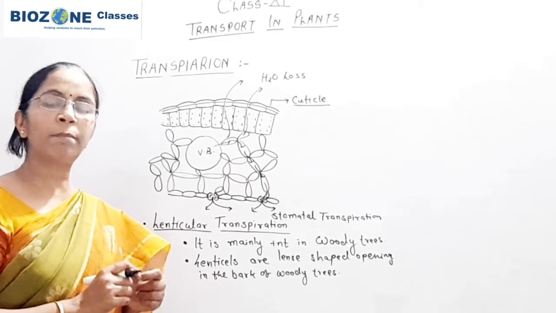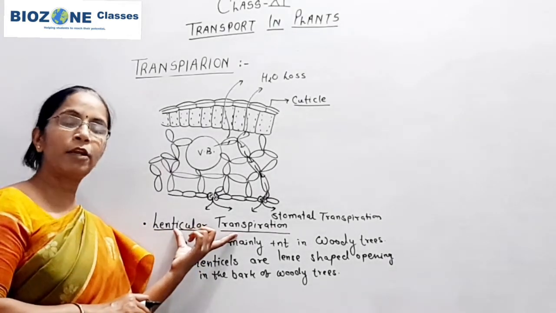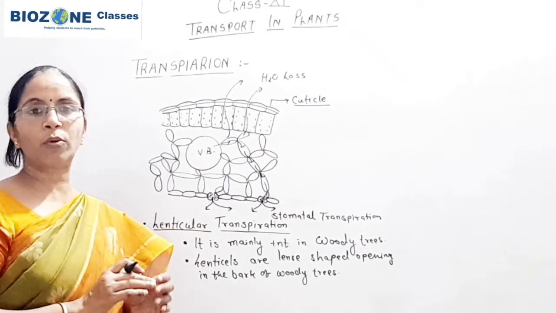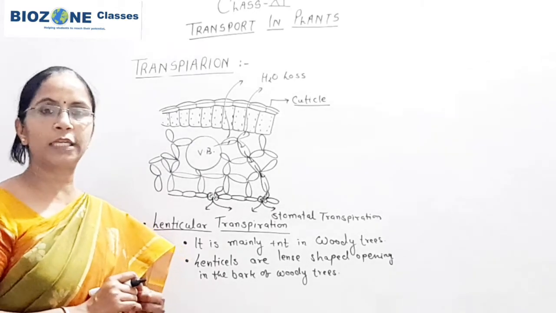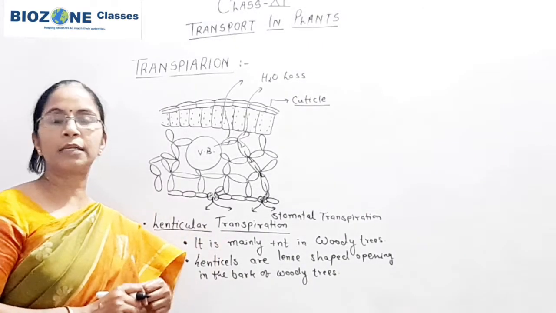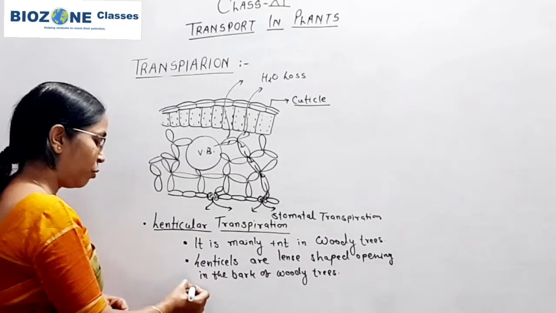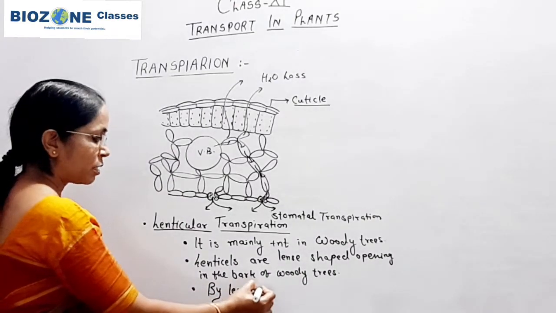Nearly only 1% of transpiration takes place through the lenticels. So remember, only in woody trees, a very little amount of water is transpired with the help of lenticels, and that is called lenticular transpiration.